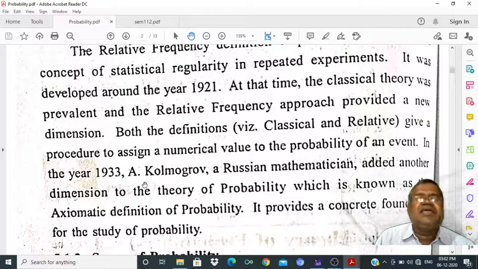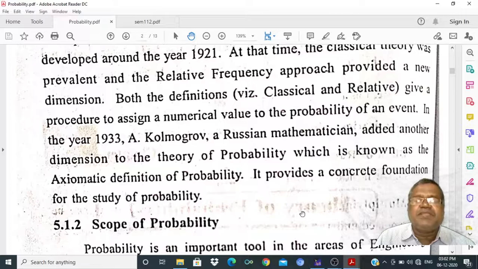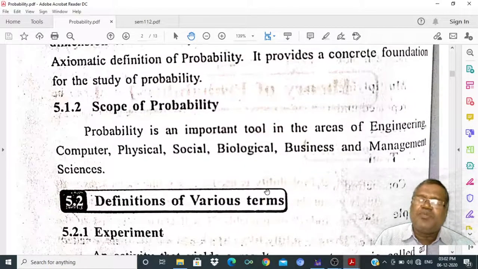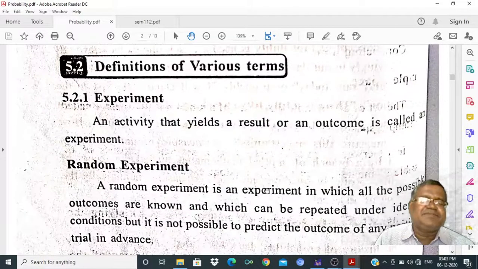After the axiomatic definition was developed, probability theory developed rapidly under the concept of measure theory. Probability is treated as a function, and a function that satisfies the axioms is called a probability function. It provides a concrete foundation for the study of probability. Probability is an important tool in engineering, computer science, physical, social and biological sciences, business and management studies.